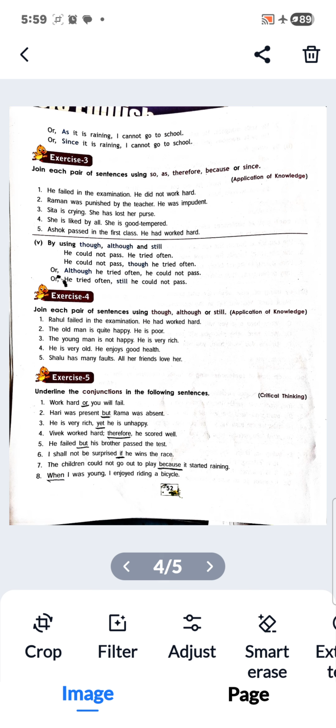Or, as he did not work hard, he failed in the examination. Clear? So you can join with all these by using though, although, and still.